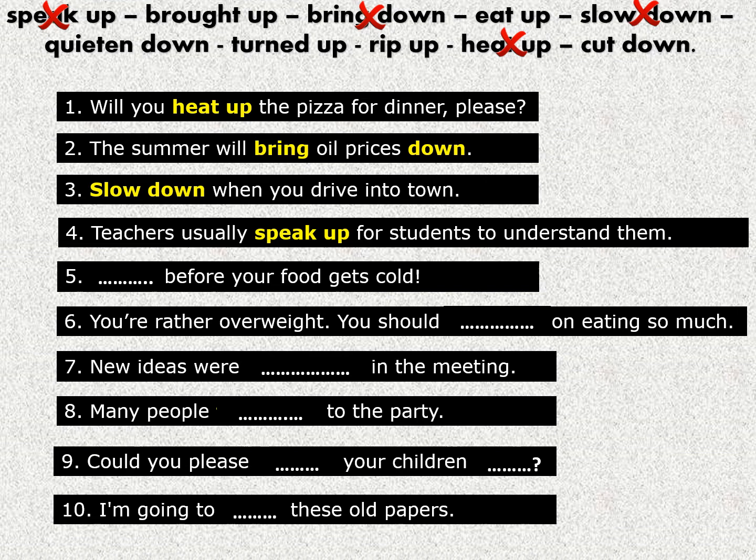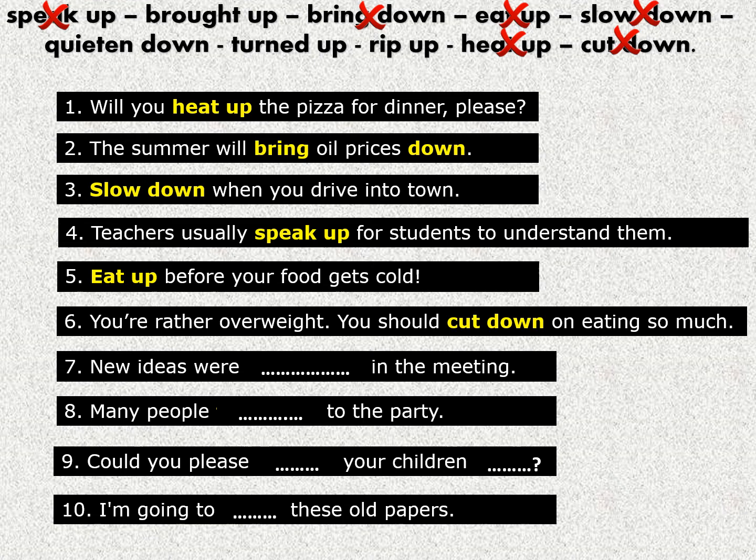Number 5, before your food gets cold. So before your food gets cold, what should you do? You should eat up. Yes, meaning eat all of your food before it gets cold. Number 6, you're rather overweight. Overweight meaning a bit, sorry for the word, fat. So you should on eating so much. You should, yes, cut down, decrease, cut down on eating so much.